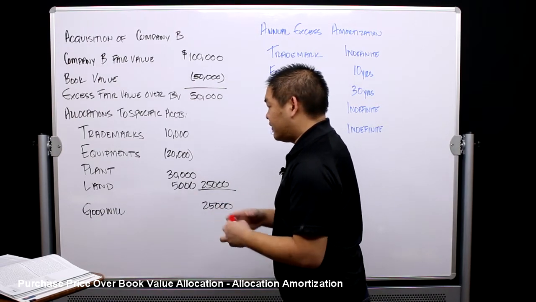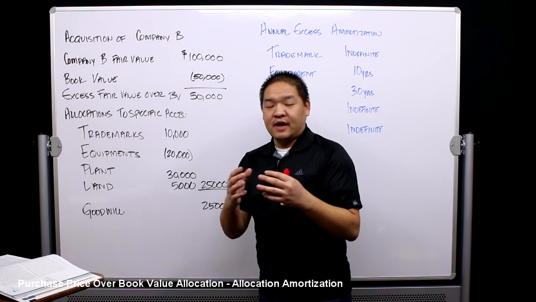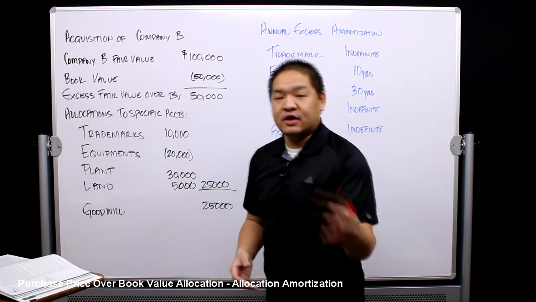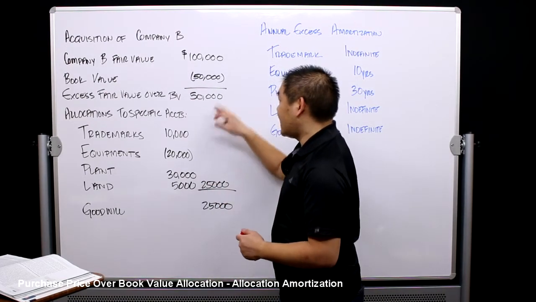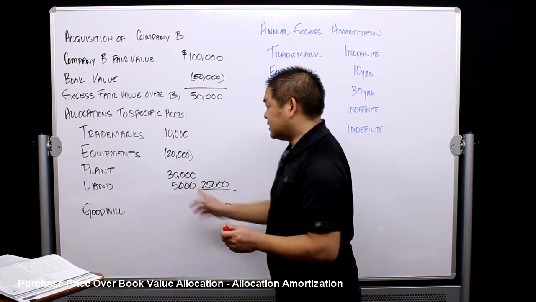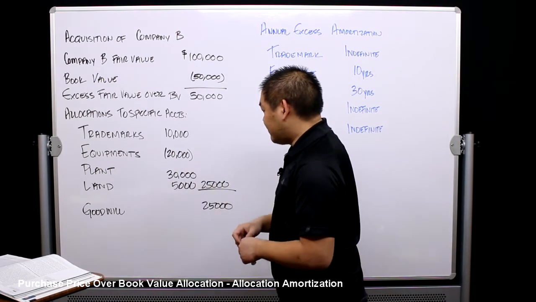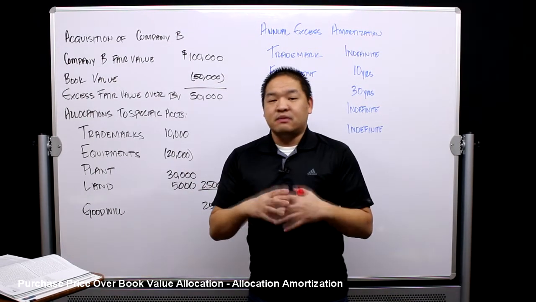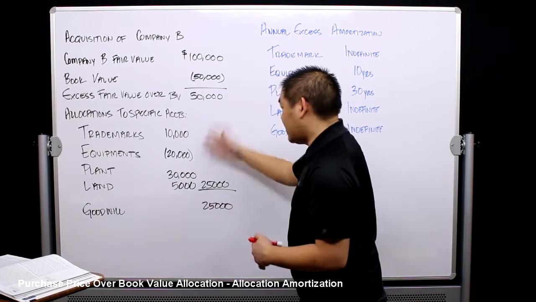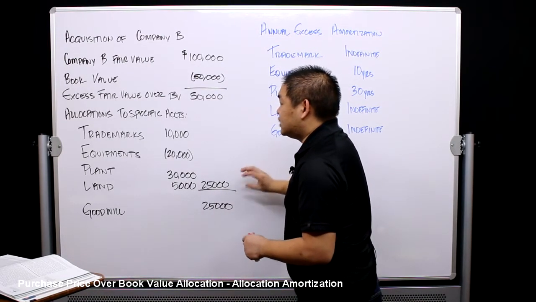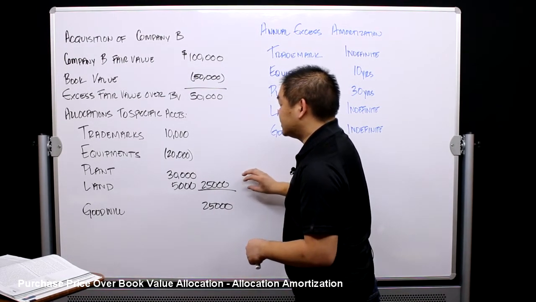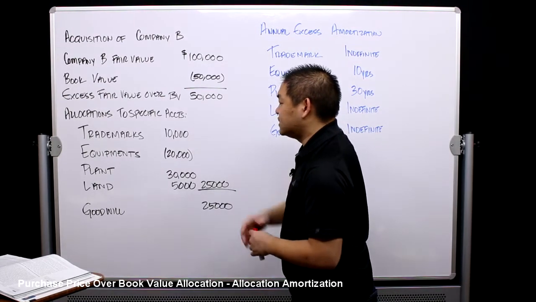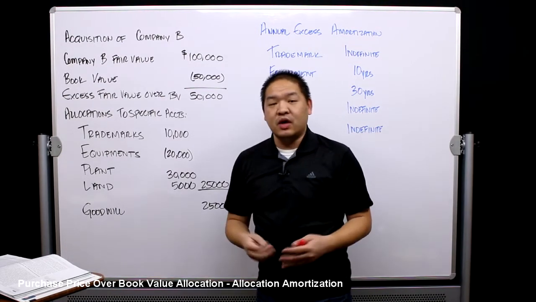Plant, pretty straightforward. On the books, their plant, let's say, is $100,000, but it's worth $130,000. So we're going to allocate $30,000 out of that $50,000 to plant, and then land is $5,000. Now, to make it very simple, you add them all up, and that gets your allocation to specific accounts. So notice we do have this $20,000 of overvalued equipment.